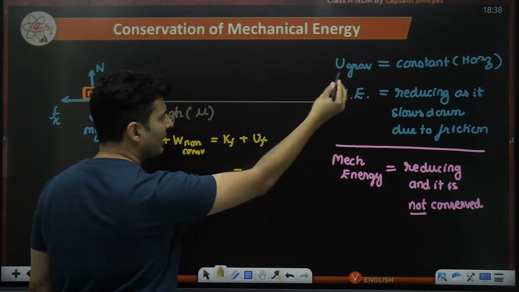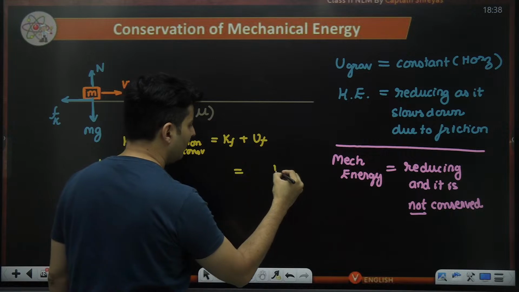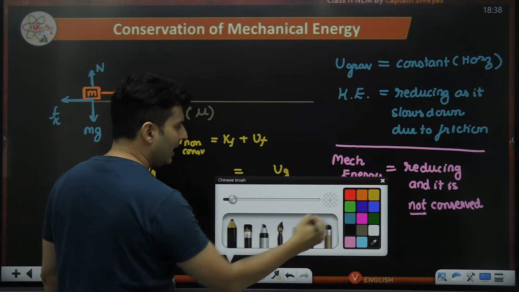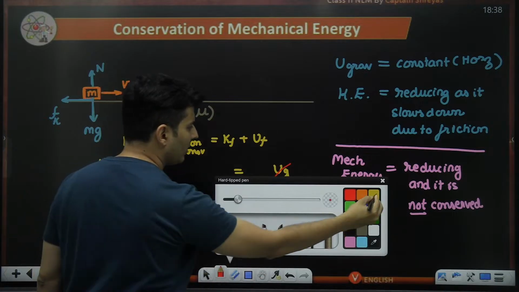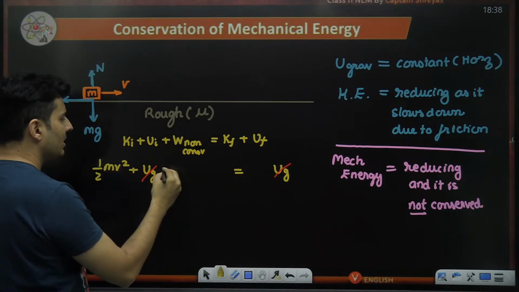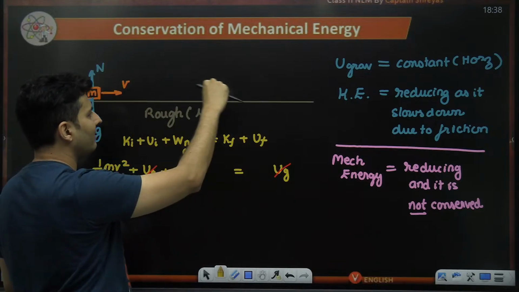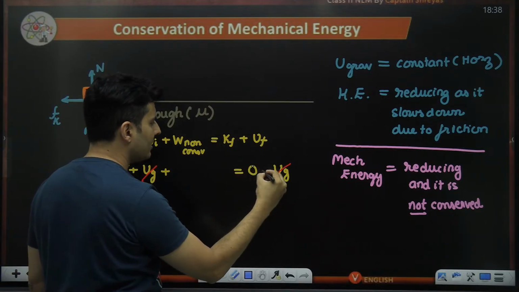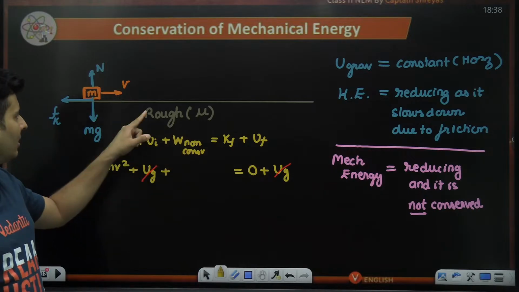Gravity-wise, it has not changed. So if I put Ug here, I have to put Ug there also, and it will get cancelled because it has not even changed, so don't bother putting it. Then on the final side, this will eventually stop, so final kinetic energy is going to be 0. Now only this part is left.